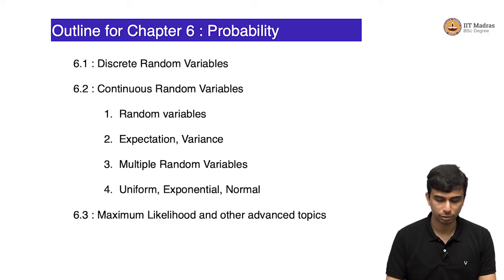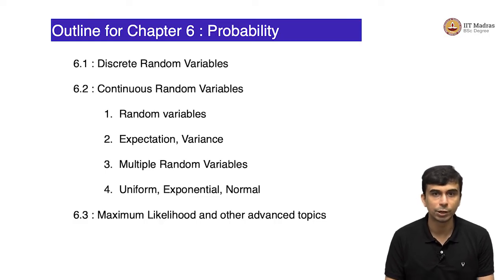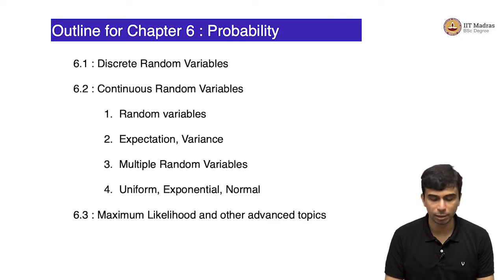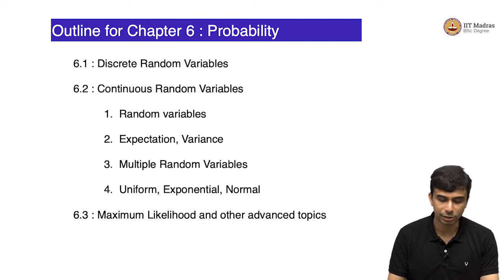Now we will move to the next topic here, which is expectation and variance of continuous random variables. You can see that we are using the same terminology, so you will see the relation to discrete random variables. In fact, it is the same definition, just that in all places where you had summation, they will be replaced by integration. That is the only difference.